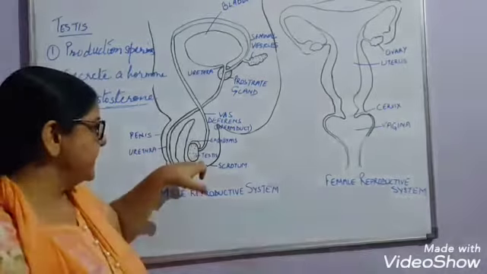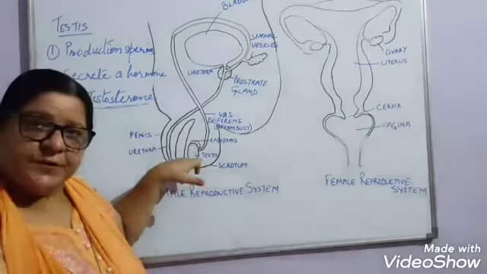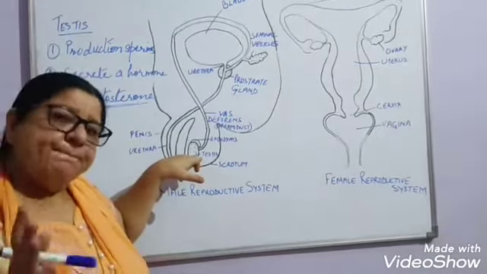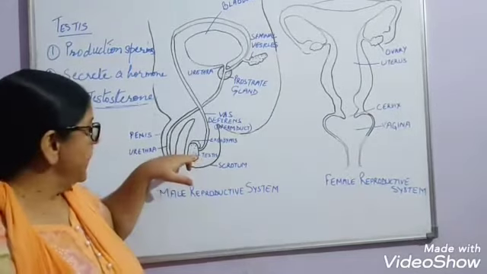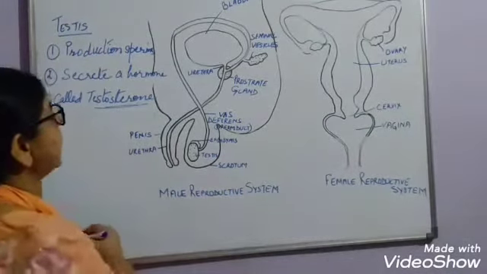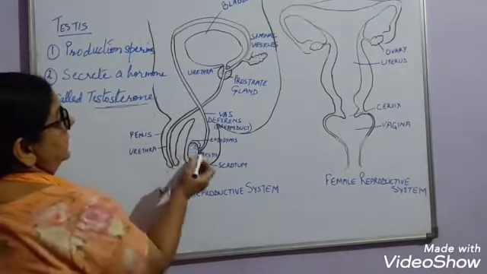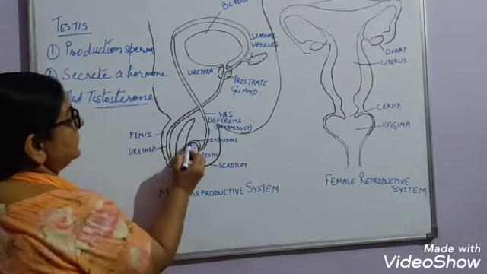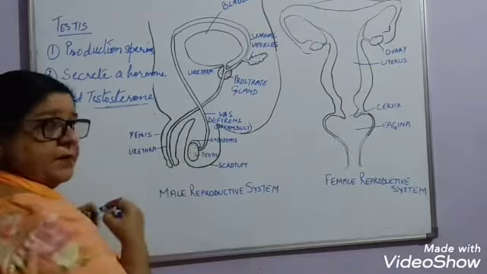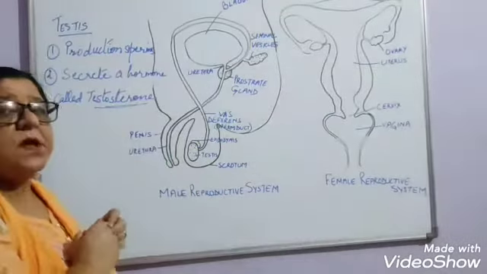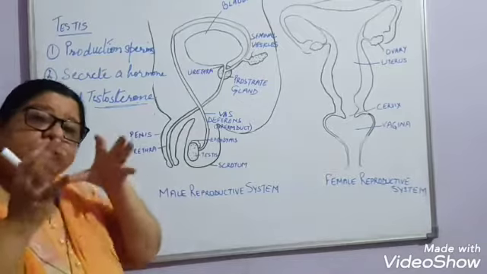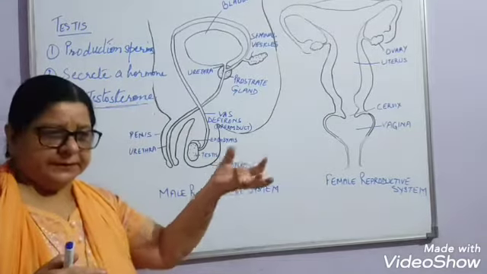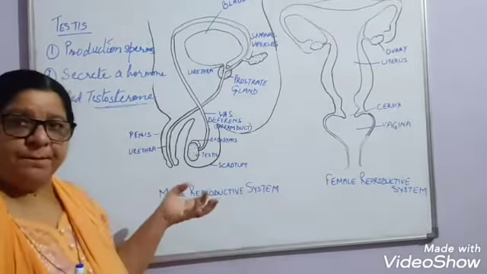So the testes produce sperms. At one time, millions of sperms are produced. Now these sperms pass into the organ attached to the testes, that is the epididymis. Here the sperms are stored for a certain period of time.